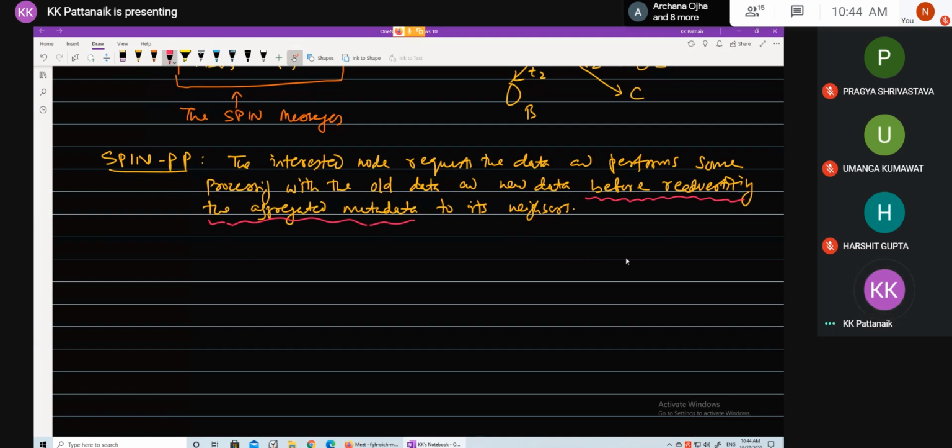Also, it is forcing other neighboring nodes to spend their energy. So a decision is taken before re-advertising the aggregated metadata.